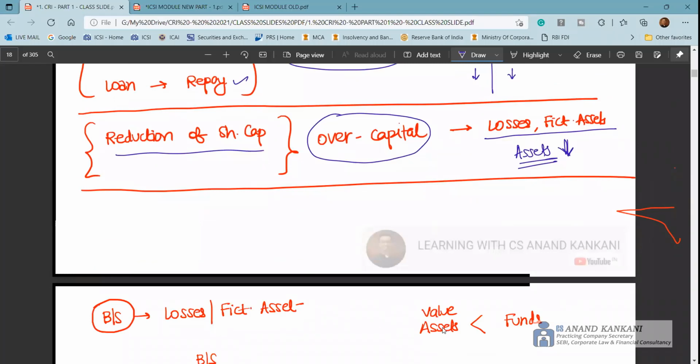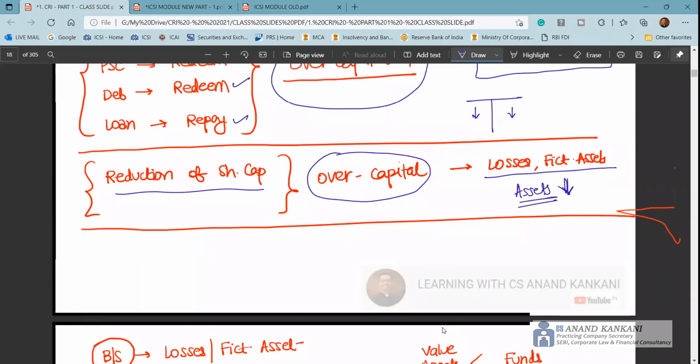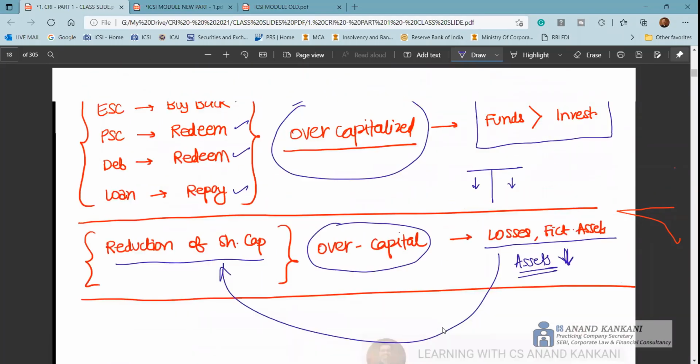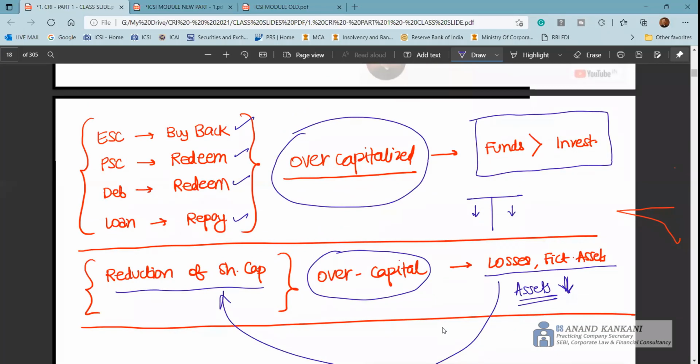Now, of course, you have studied section 66, so you know the types of reduction. One of the remedies for an overcapitalized company in case of losses would be reduction of share capital. Now, will I write reduction of share capital here? It can be, but don't write that we will write off the losses. Why? Because here there is no loss. In this first situation, there is no loss. It's only that the funds are there in a larger amount than required. There are surplus idle funds, so you need to return those surplus idle funds.